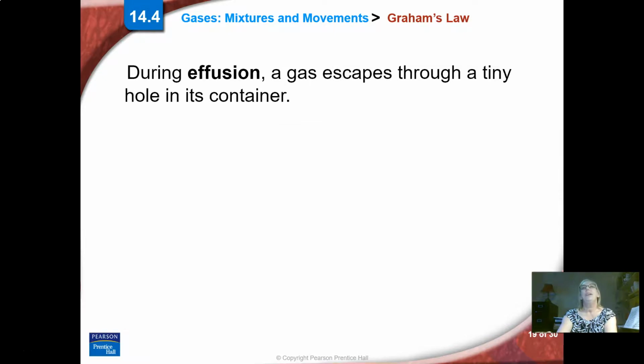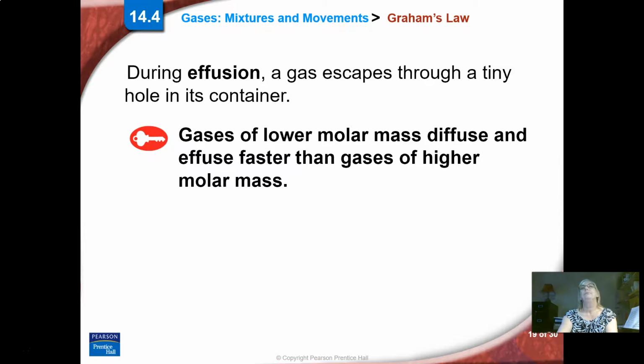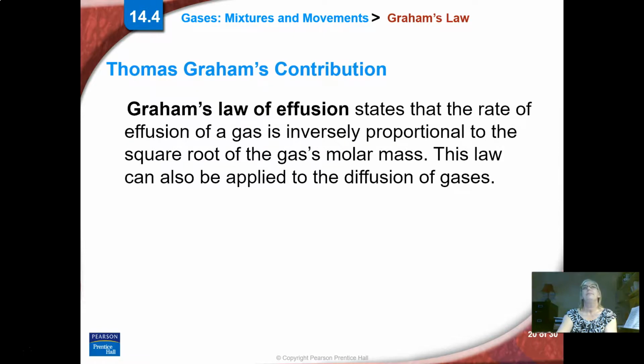Effusion is when you have a little pinhole in a balloon and the air starts forcing itself out of that little hole. That's effusion. So gases that are really light can diffuse faster than higher, bigger guys. So small guys can really move around and move away from each other fast. So Graham's law says that the rate of diffusion of a gas is inversely proportional to the square root of the molar mass of that gas.